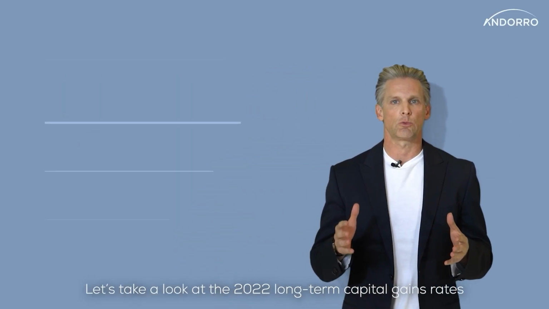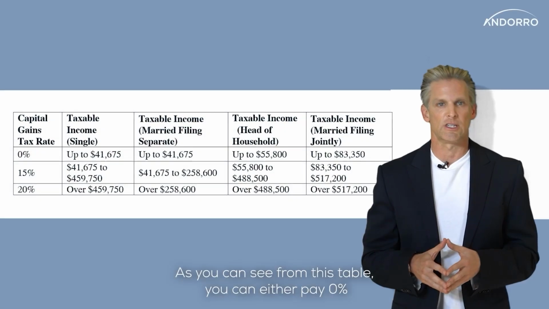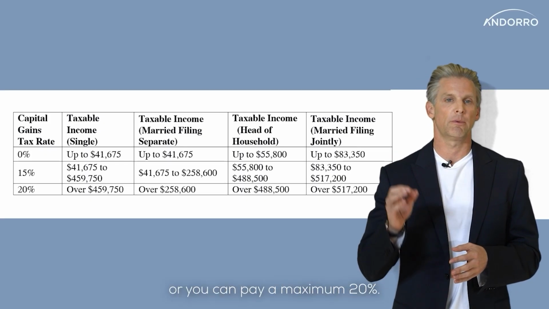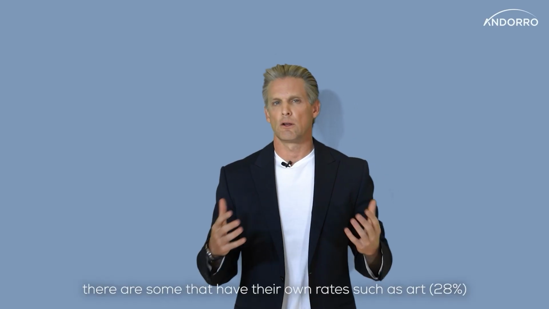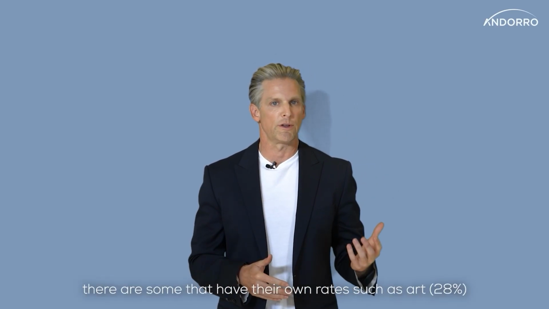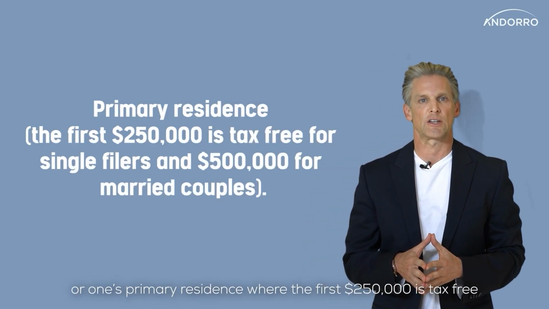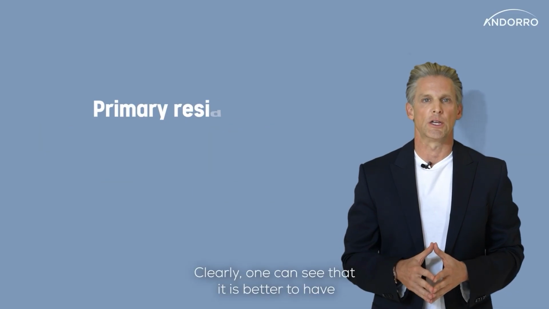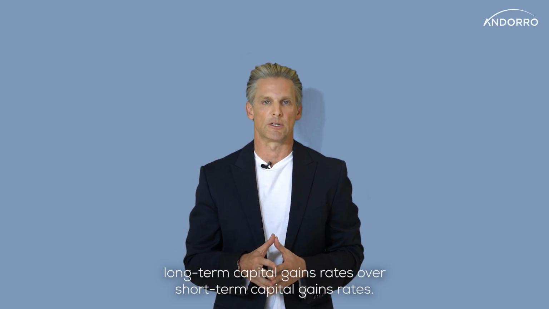Let's take a look at the 2022 long-term capital gains rates to give you an understanding. As you can see from this table, you can either pay 0% or you can pay a maximum of 20%. Obviously, these rates are much more favorable than your ordinary rates. While these rates apply to most assets, there are some that have their own rates, such as art at 28%, or one's primary residence, where the first $250,000 is tax-free unless you're married, and that amount then goes up to $500,000. Clearly, one can see that it's better to have long-term capital gains rates over short-term capital gains rates.